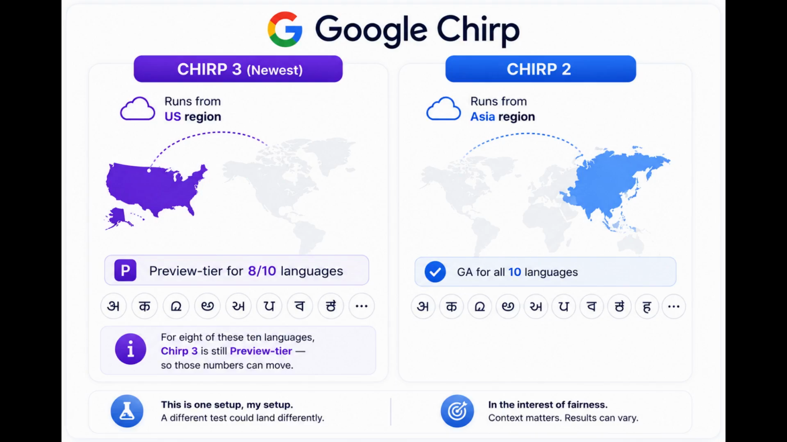Chirp comes in 2 flavors. Chirp 3 is the newest, running from Google's US region. Chirp 2 runs from a closer Asia region. For 8 of these 10 languages, Chirp 3 is still preview tier. Only English and Hindi are fully GA. So those numbers can move. Worth knowing. And again, this is one setup, my setup. A different test could land differently.